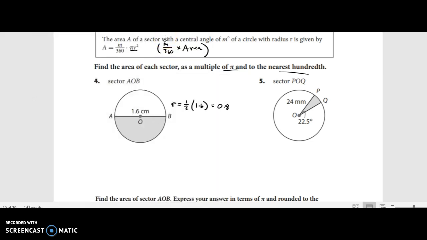Now we do the fraction of the circle that this takes up, which we can see is a semicircle, right? So that's going to be 180 over 360 times pi r squared, times pi times 0.8 squared. And now we just do the number part.